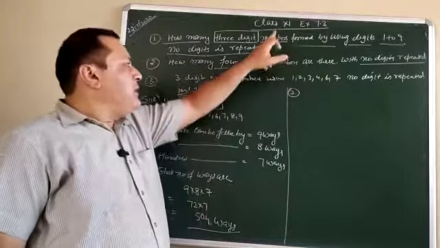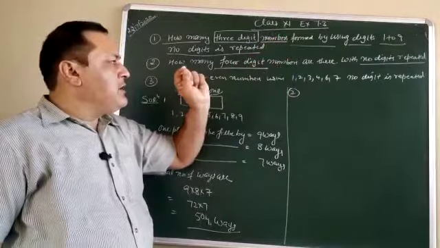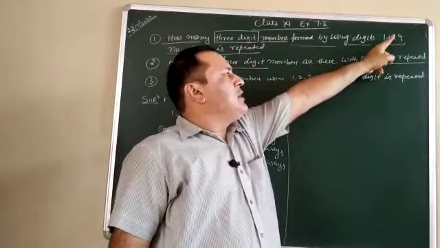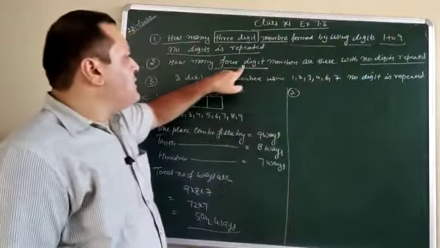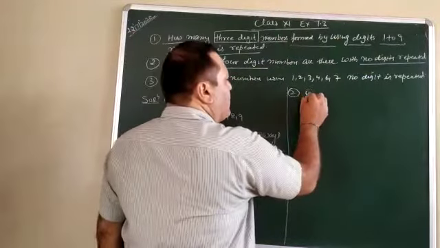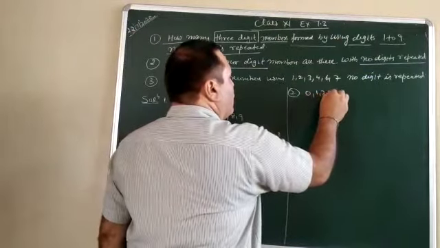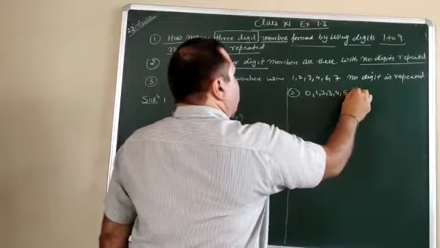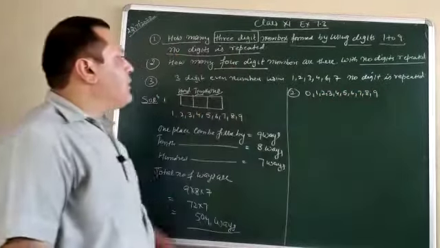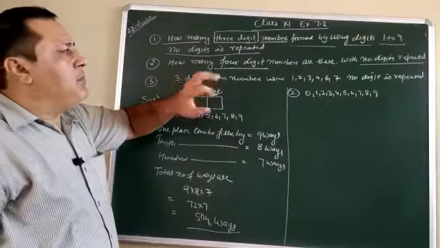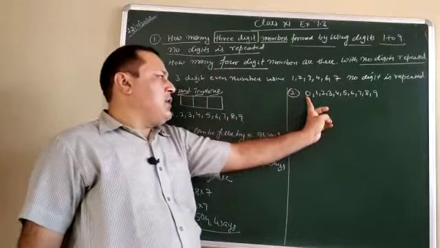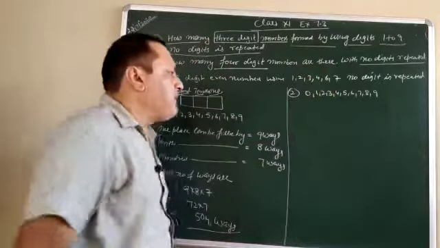See, in the previous question and in this question there is one major difference. In the previous question he says you use the numbers 1 to 9, but in this case he never provides the numbers. So it means you have to take the digits 0, 1, 2, 3, 4, 5, 6, 7, 8 and 9. This is the important thing in questions of 4-digit or 3-digit numbers. When he does not provide the numbers, in that case you have to take the digits from 0 to 9.